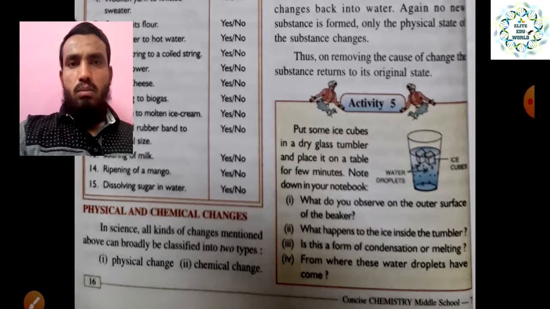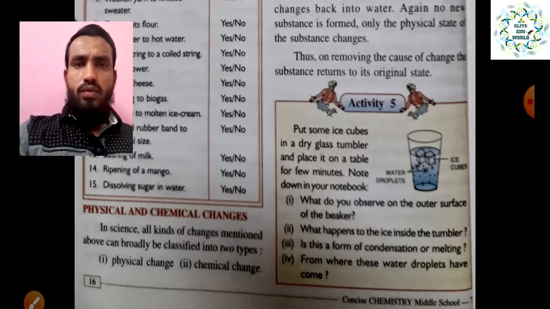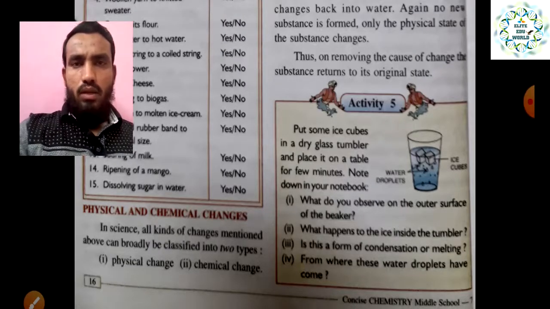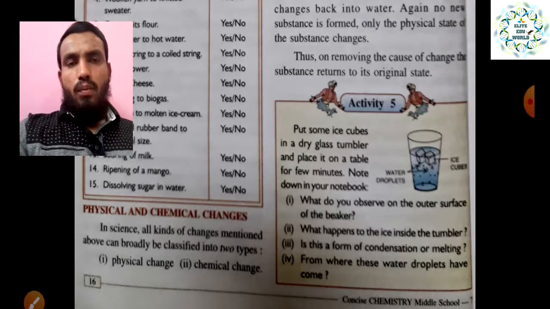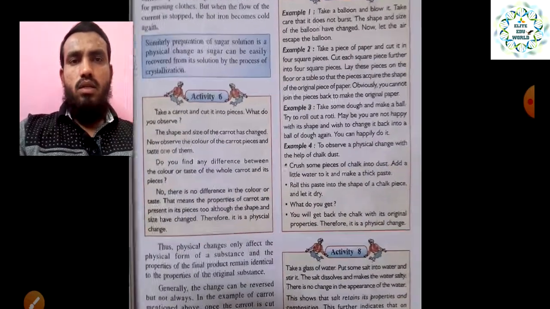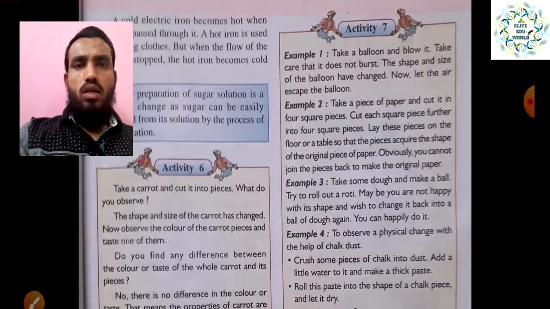It will melt slowly and get converted into liquid form, and you can get it back if you put it into the refrigerator and give it a lower temperature. So this is condensation or melting. Both things happen: inside the glass it is melting, and outside the glass condensation is happening. We can take many examples to understand this change.